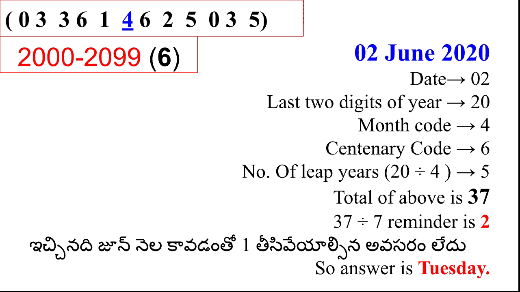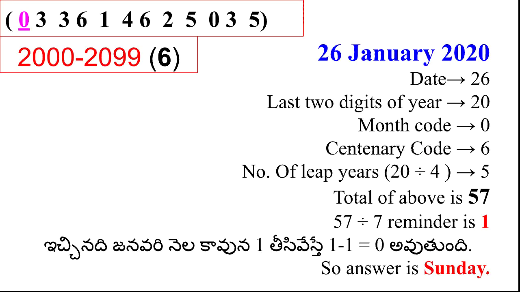You might get more problems like this. This is the leap year problem which is in January. So 26 January 2020, which day is it? See, the date is 26, and the last 2 digits of the year are 20. Being January, the month code is 0.